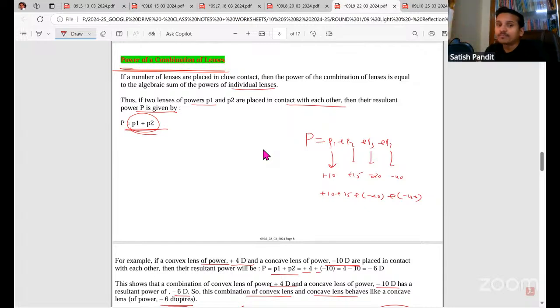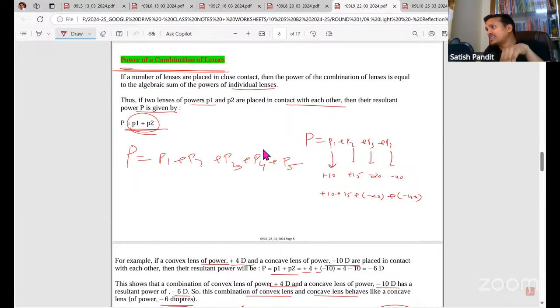I repeat, suppose I have been given 5 lenses. Then power will be P1 plus P2 plus P3 plus P4 plus P5. In that, suppose 2 are convex and 3 are concave. Concave focal length and power will be negative, so you have to put negative values. They will not say in the question that it is negative; you have to take it as negative.